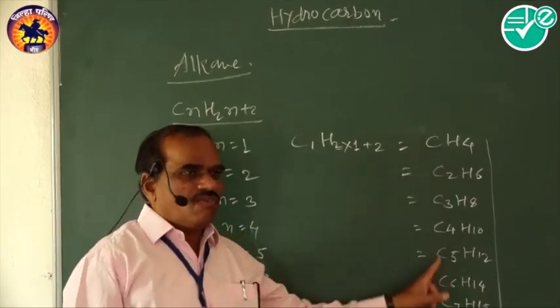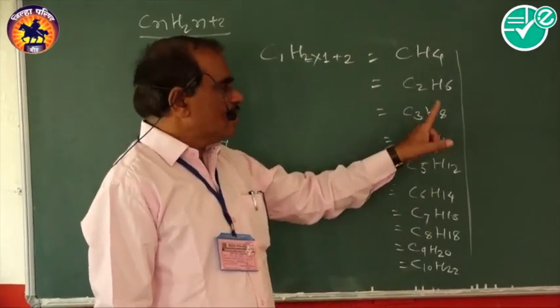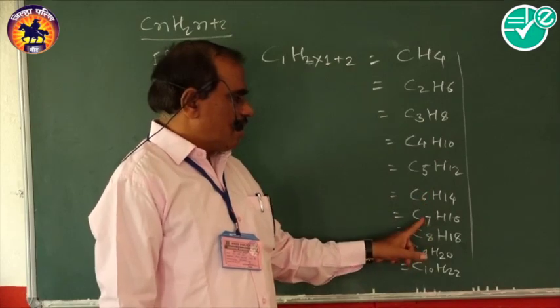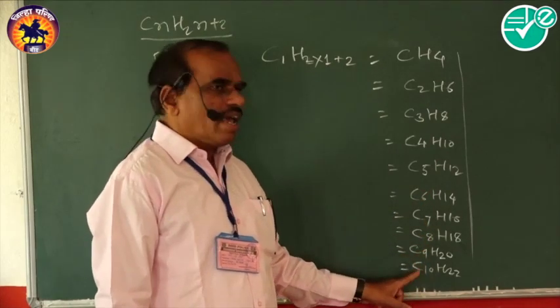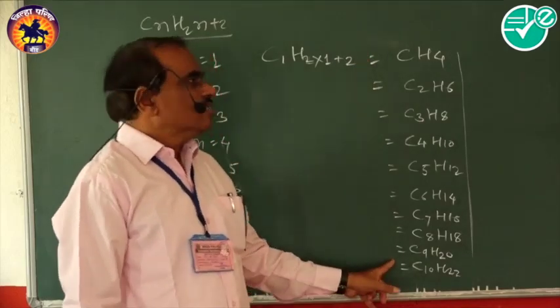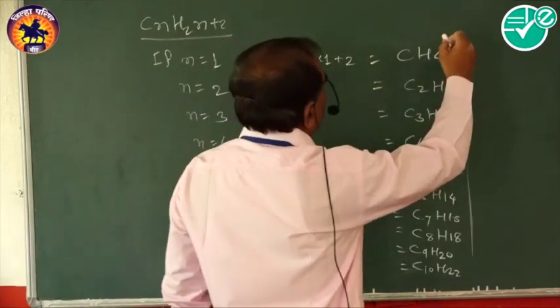That is the formula of all 10 alkanes. The names of these alkanes are methane, ethane, propane, butane, pentane, hexane, heptane, octane, nonane, and decane. Those are the formulas of the 10 alkanes. So the molecular formula we can decide in this way.